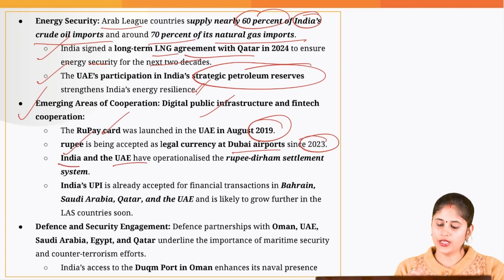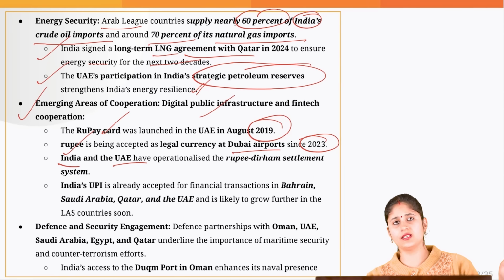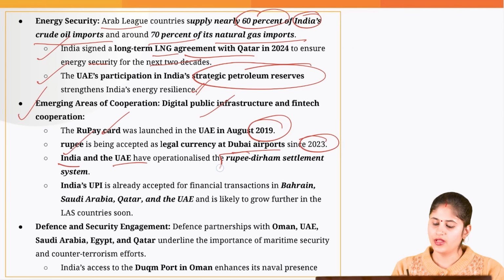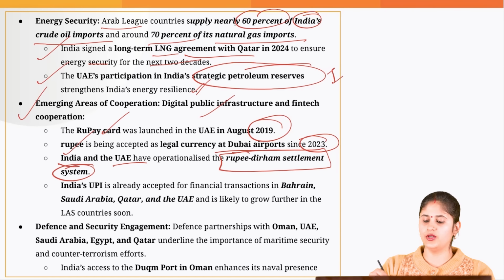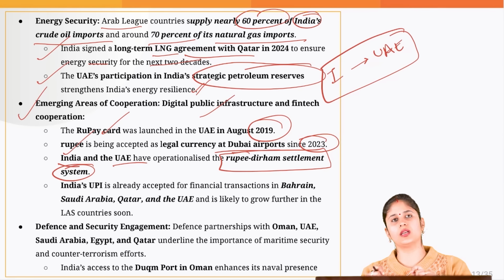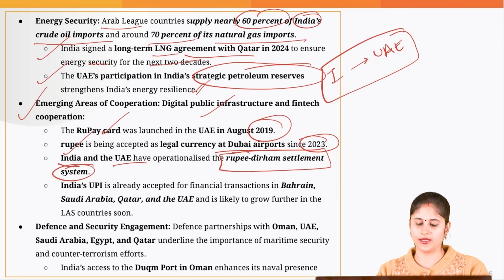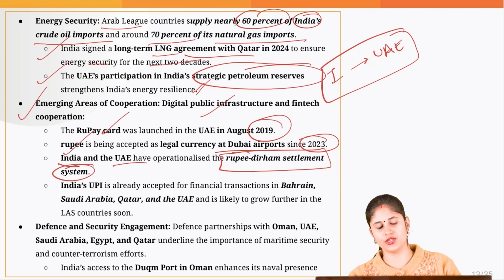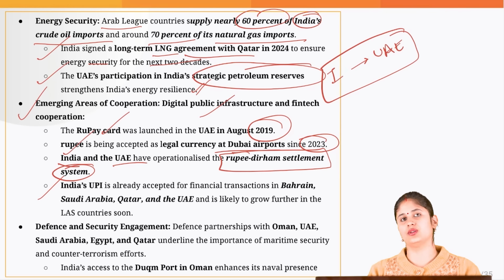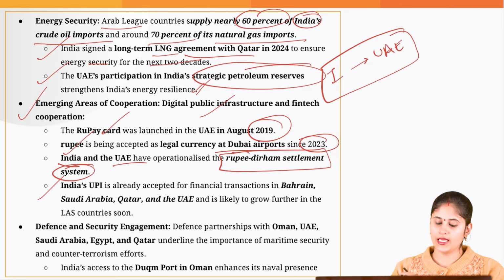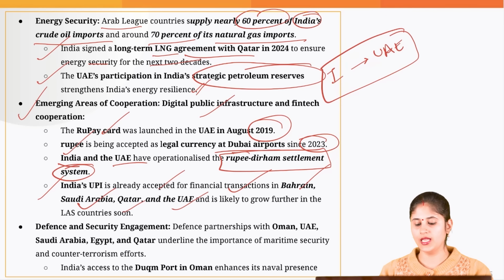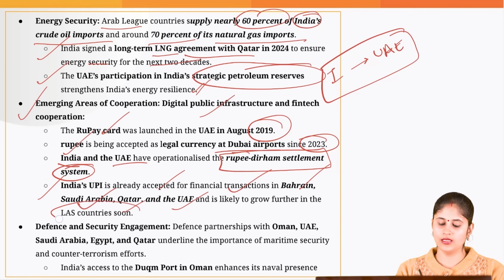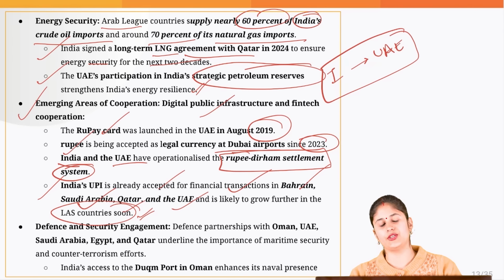Then when you talk about India and UAE, this is something that I discussed in the previous analysis itself, that they have the rupee-dirham settlement system. That means if the UAE and India are doing trade, they can pay the other country in the local currency. They don't need to depend upon the dollar for that matter. This is one step towards de-dollarization as well, and towards internationalization of the rupee also. Then India's UPI is already accepted for financial transactions in countries like Bahrain, Saudi Arabia, Qatar, UAE, and it is likely to grow further in the Arab League nations.